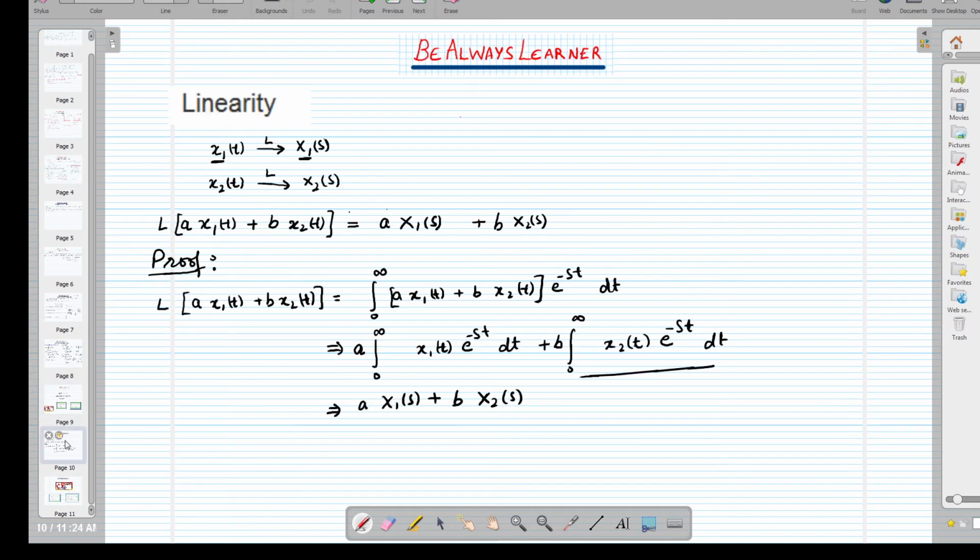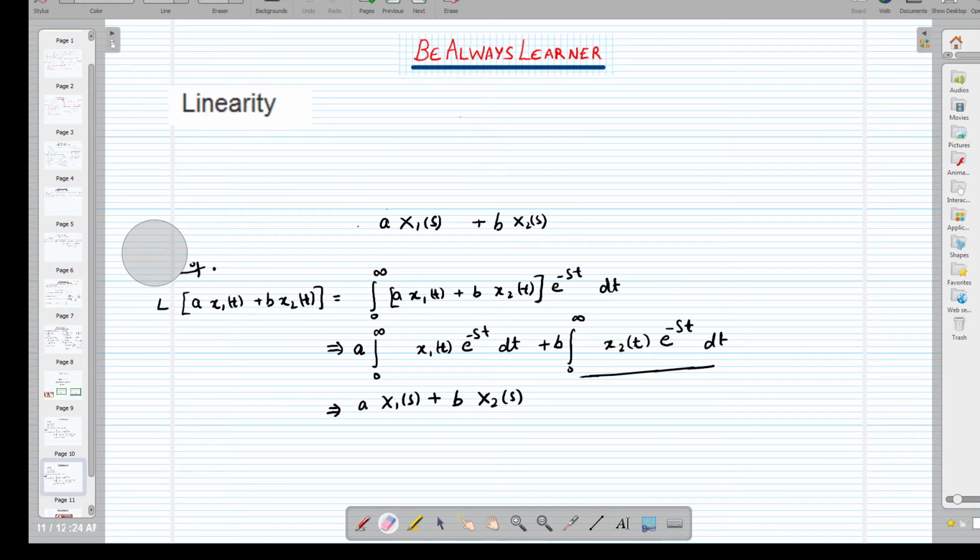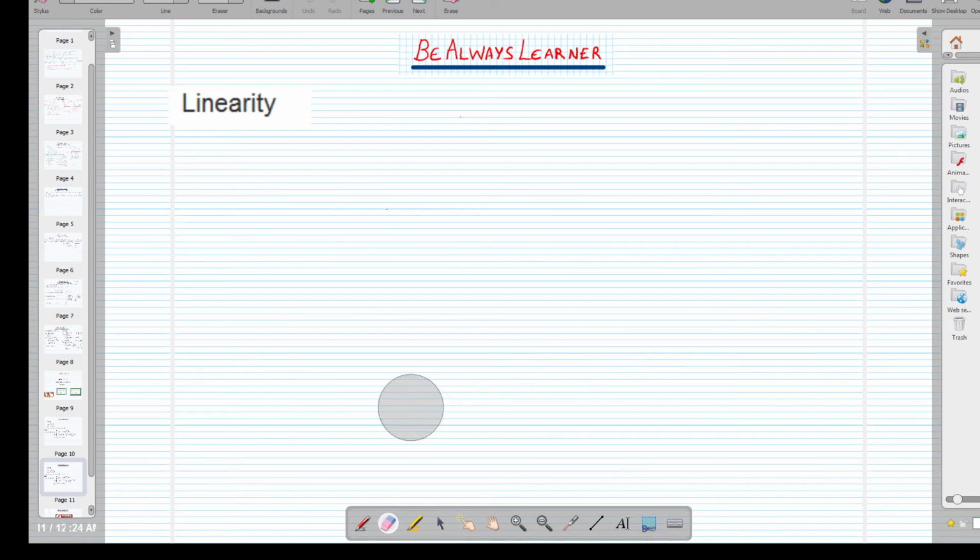Now in the same way, we can have the numerical section also, so that you can understand the things in a better way. So the question is, we have to find out the Laplace transform of x(t), where x(t) is defined as the combination of two exponential signals.